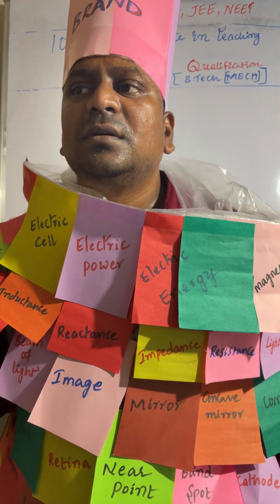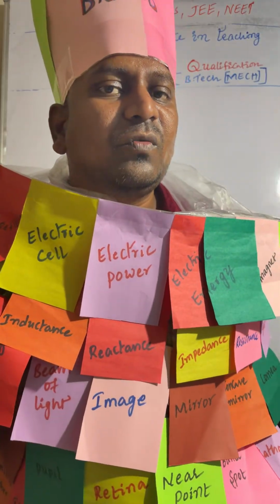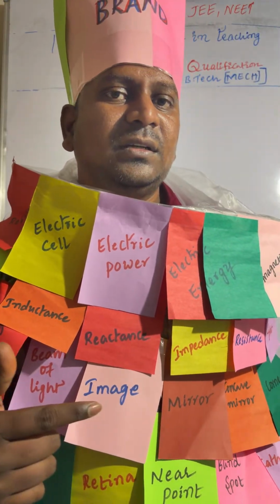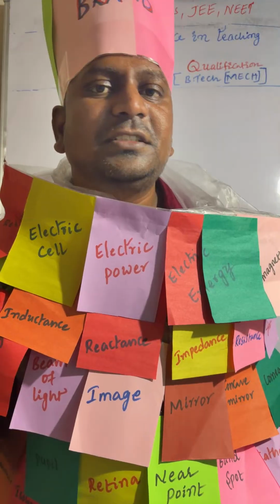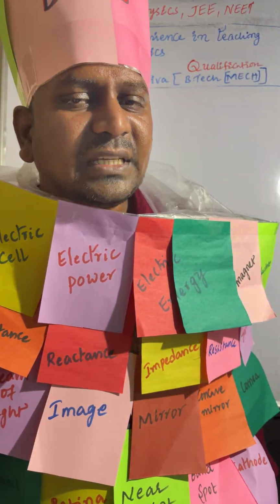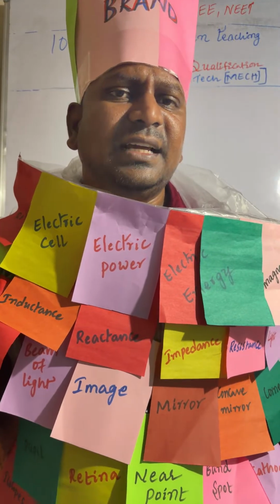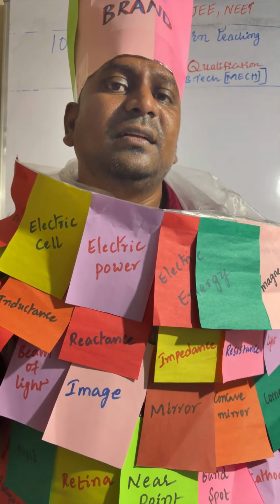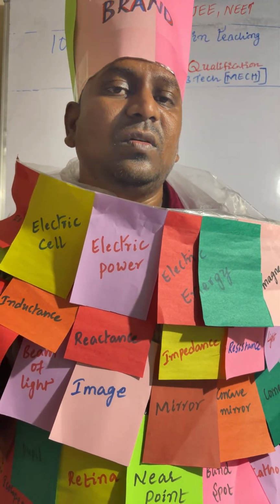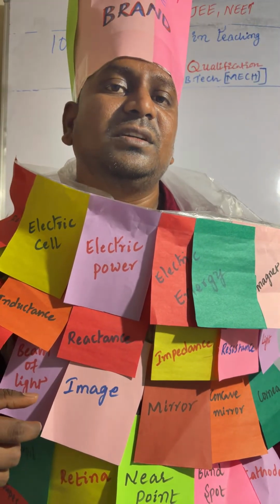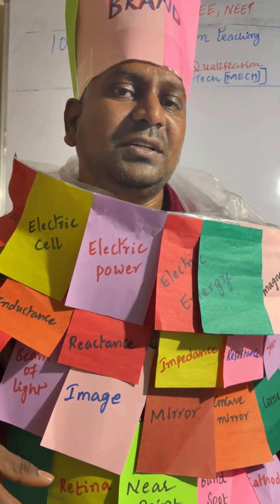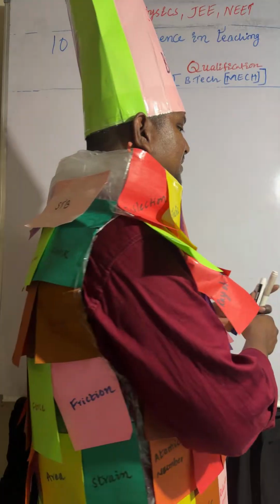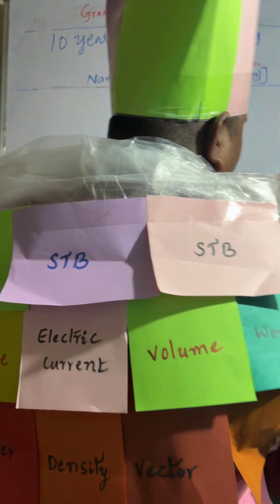Suppose a body is moving from one point to another, from the initial point to the final point, along the direct, shortest path. Here the quantity is there, and at the same time direction is there. So displacement is a vector physical quantity, velocity is a vector physical quantity, and acceleration is a vector quantity.